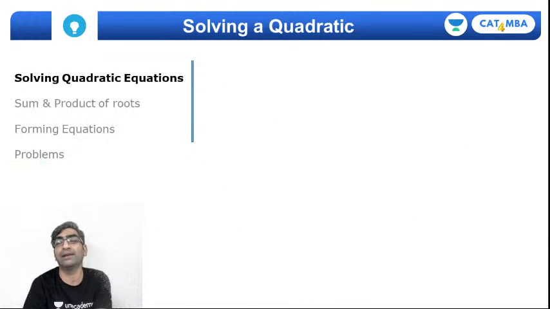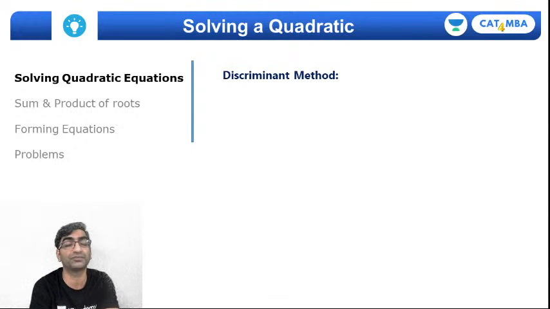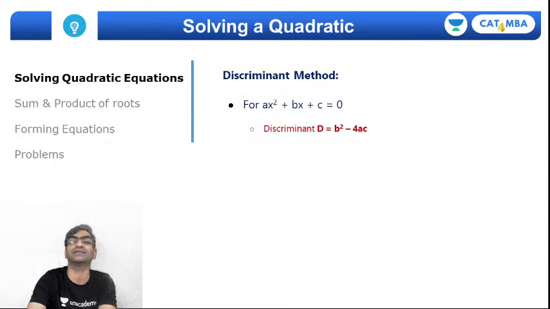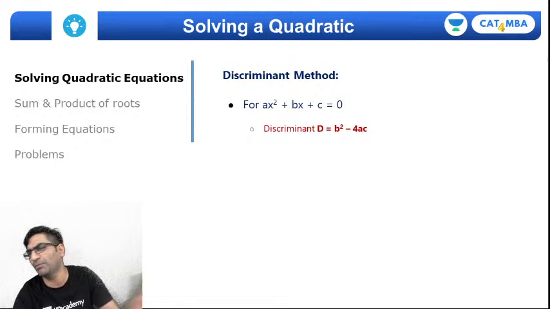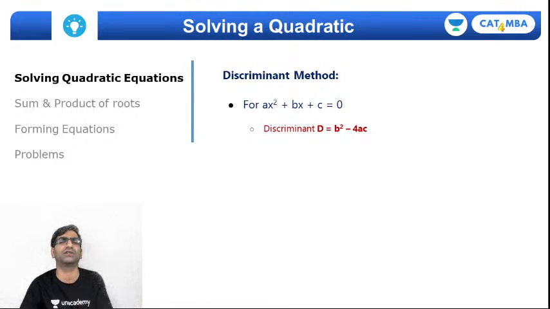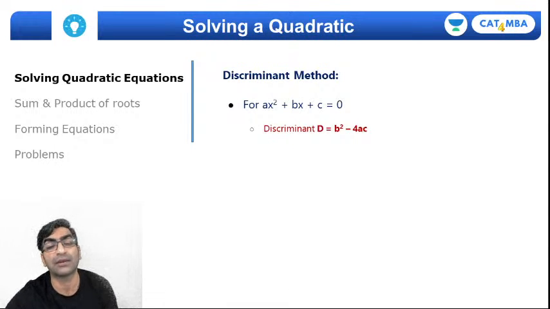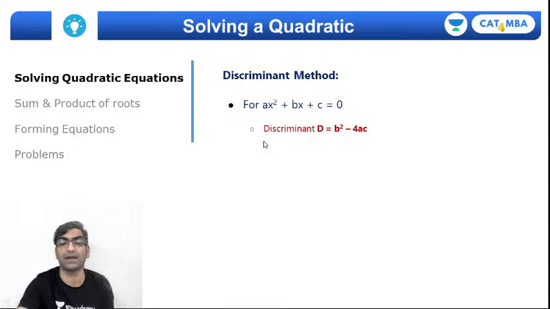Okay, well, it's good to know split the middle term, but it's not always useful. Sometimes you might not factorize, sometimes it might not be apparent to you. So the next weapon you want in your arsenal is the discriminant method. Start with, for a quadratic equation, calculating the discriminant. Very, very important. Multiple things you can use a determinant for, but here we're going to use the discriminant to calculate the roots. So D as b square minus 4ac, first determine that.